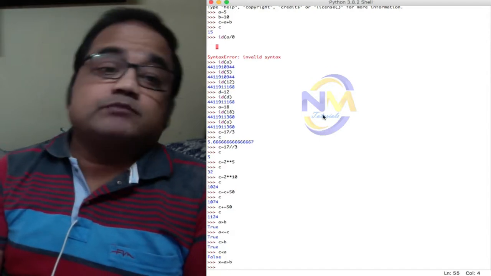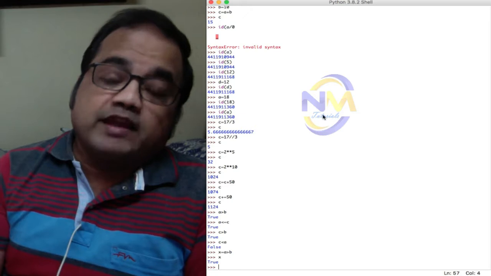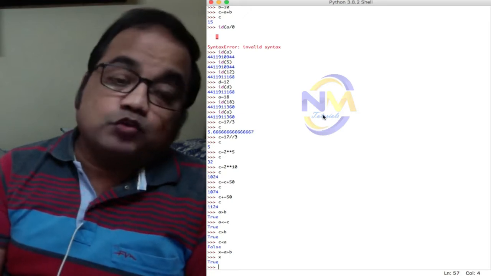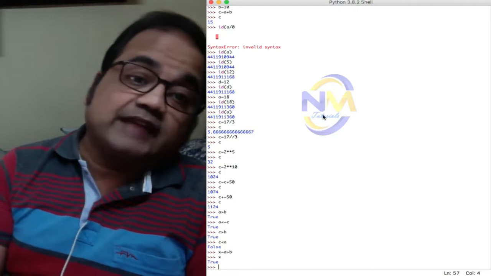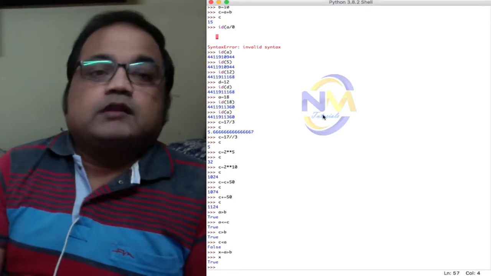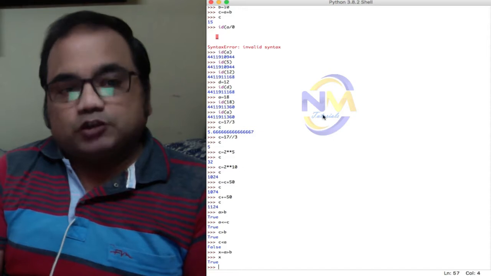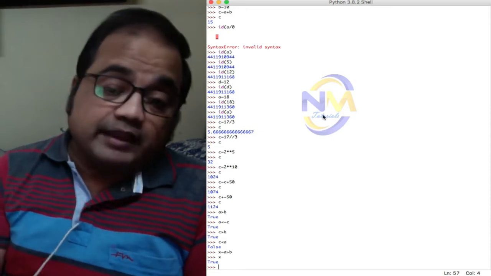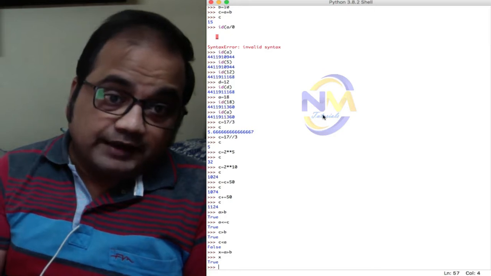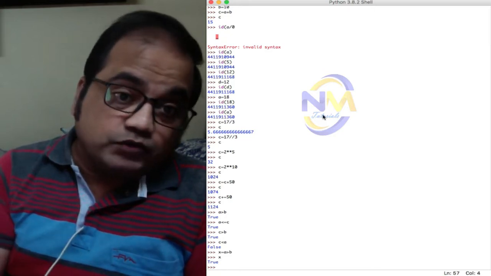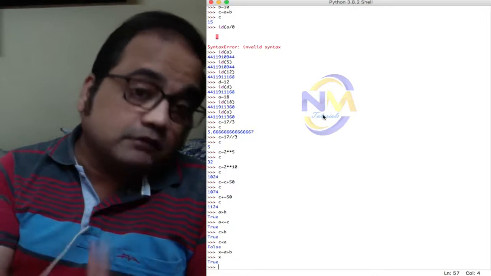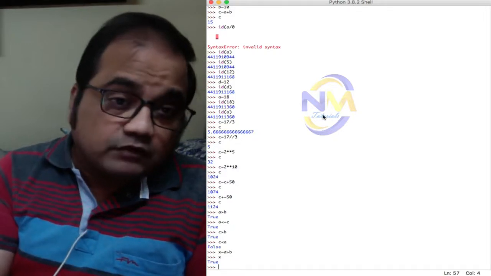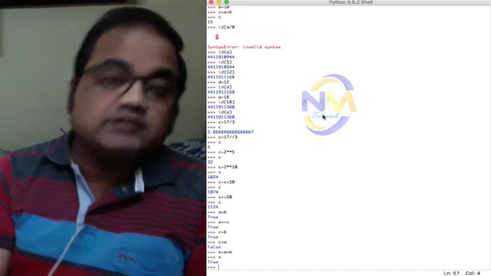Now x becomes a Boolean variable, right? Boolean variables hold either true or false. So these are the variables which hold the results of conditions, right?